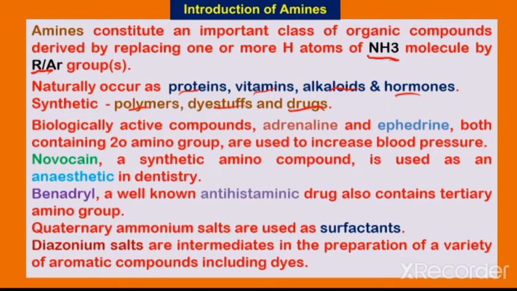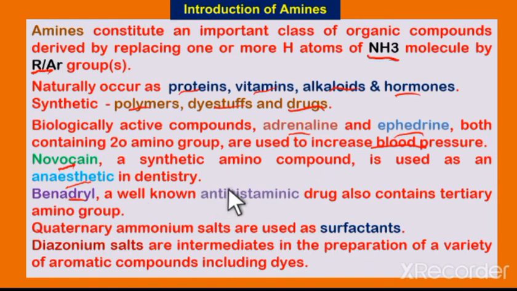There are some compounds like adrenaline and ephedrine. These are biologically active compounds consisting of a secondary amino group, which are mainly used to increase blood pressure. And another compound like novocaine is a synthetic amino compound which can be used as an anesthetic in dentistry during dental surgeries. So here novocaine can be used as an anesthetic agent.